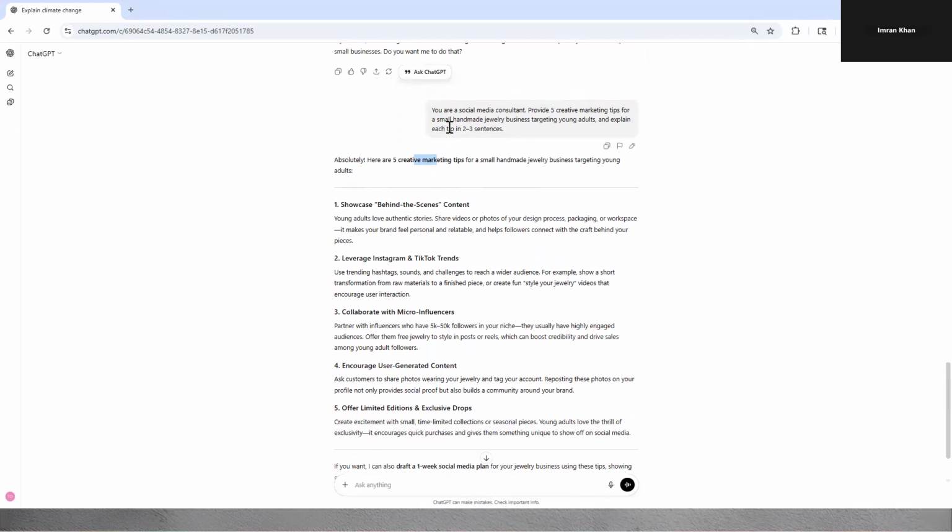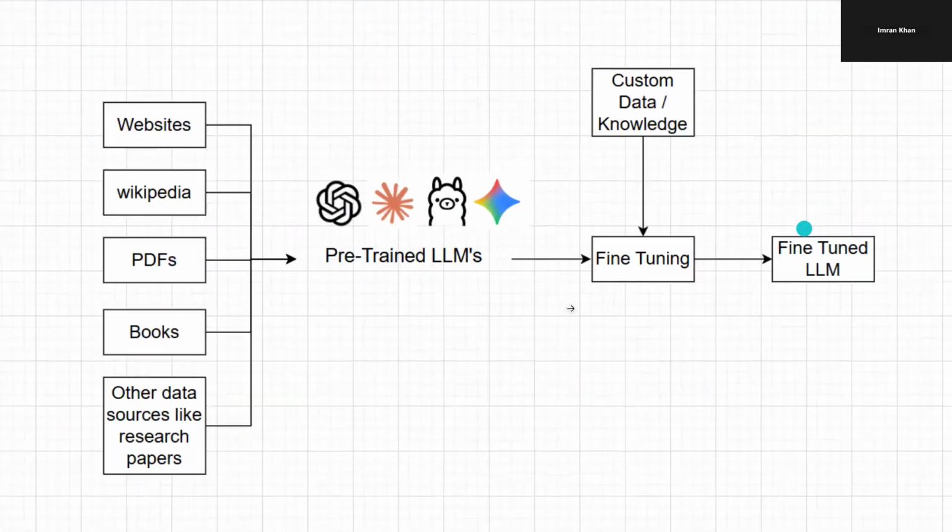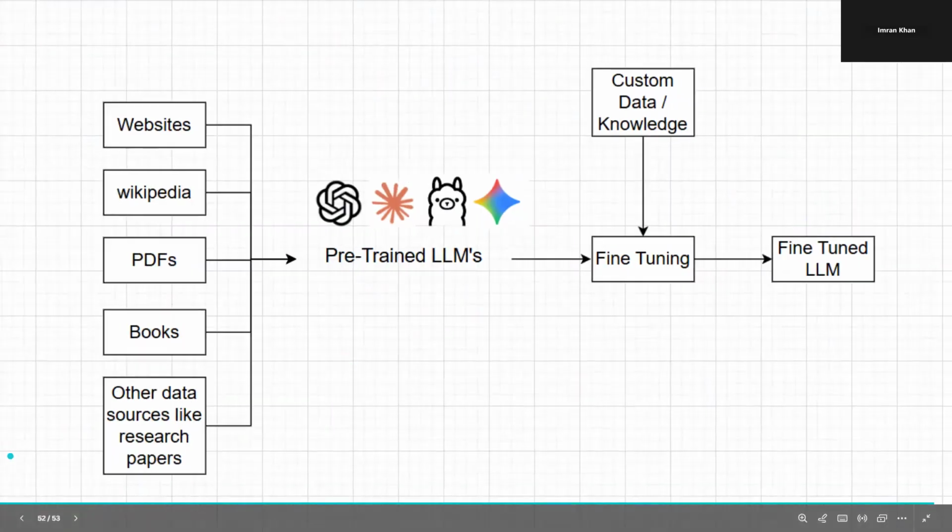The prompt we have used is very clear and contextual. Great. So far we have seen what a prompt is and how it guides AI to give better answers. The process of designing and refining prompts to get the best result is called prompt engineering. Great. Now, this was all about prompt engineering, and we will be moving to fine tuning.